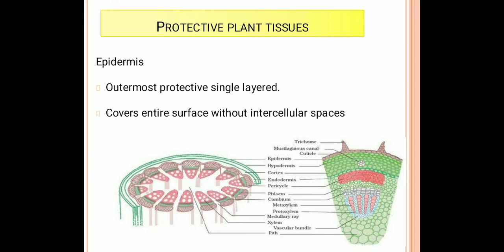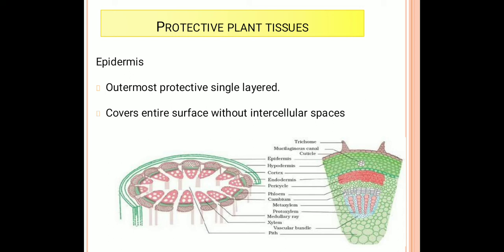First one is the epidermis. Epidermis is the outermost protective layer of the plant organ. It is made up of a single layer. That's why I am saying it is the outermost protective single layer of plant organs. It covers the entire surface without any intercellular spaces.